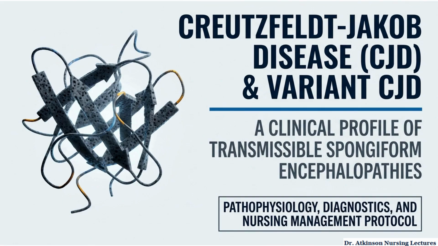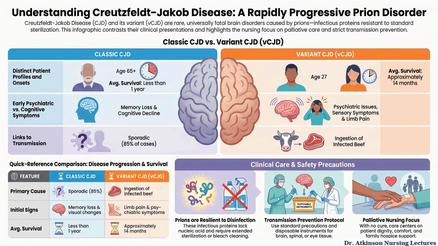Today we are discussing Creutzfeldt-Jakob Disease, or CJD, along with variant CJD. These disorders belong to a group called Transmissible Spongiform Encephalopathies, or TSEs. The key thing to understand right away is that these are prion diseases. Prions are abnormal infectious proteins that cause progressive destruction of brain tissue.